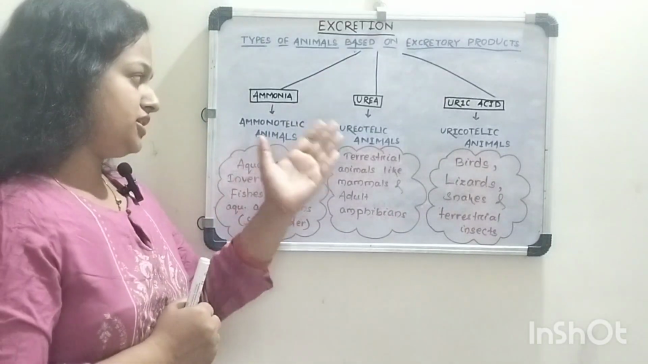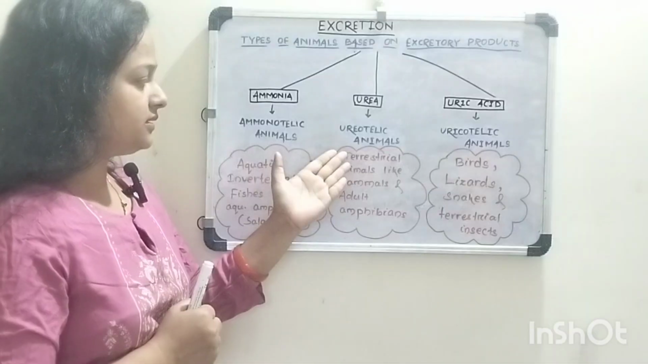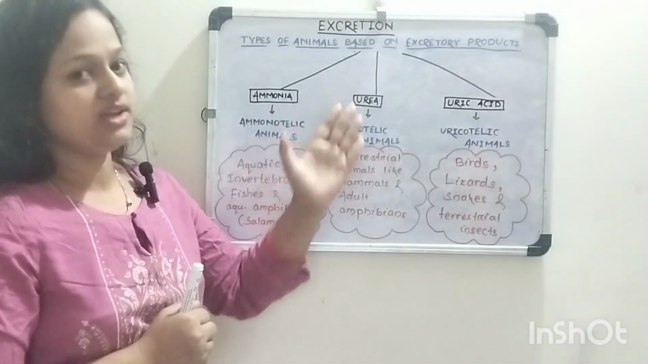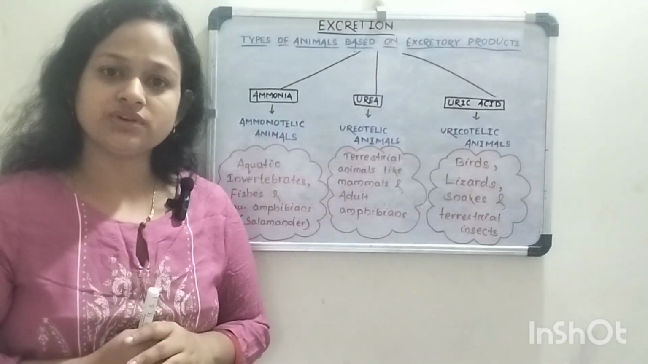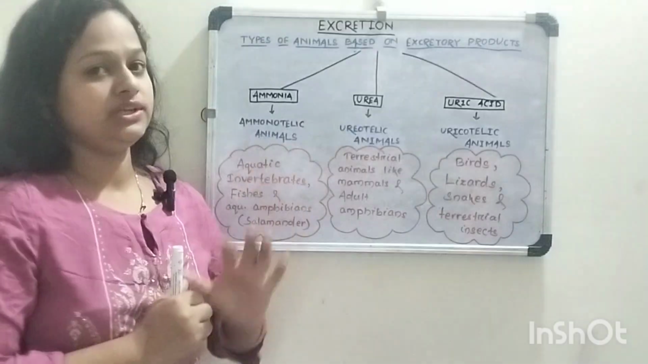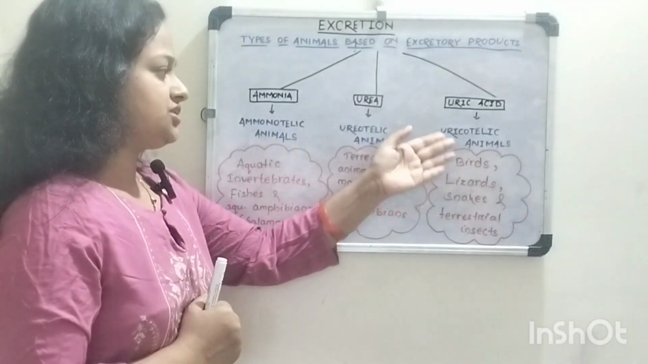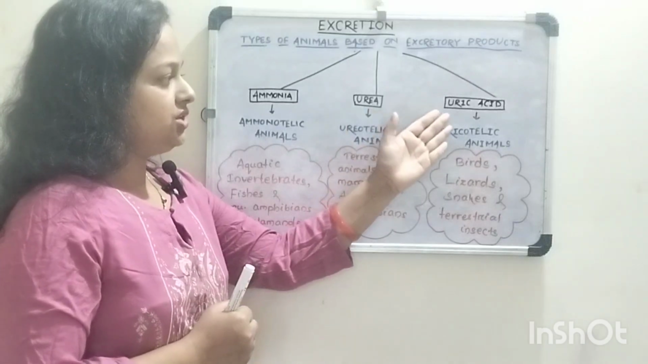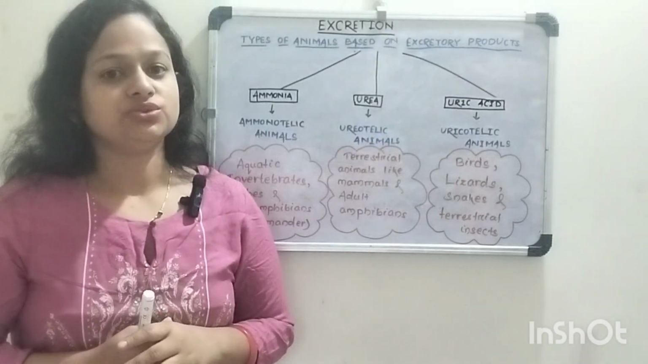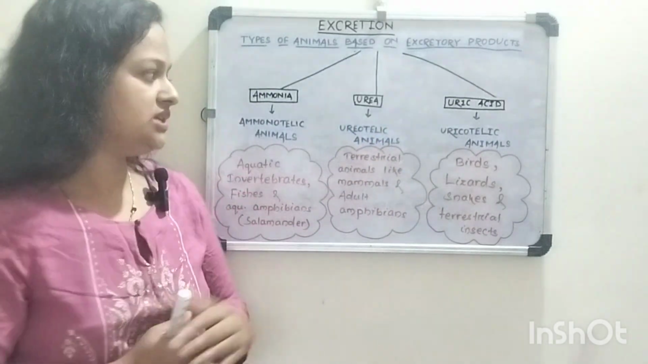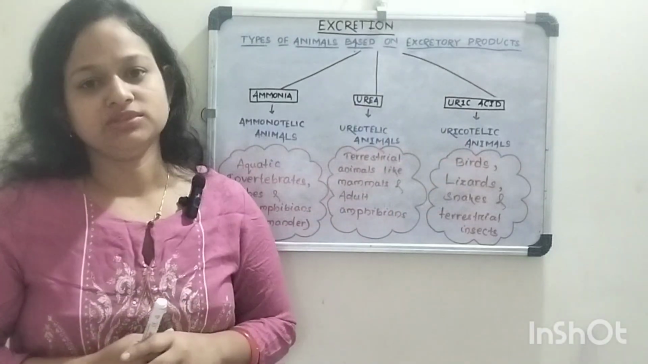And the animals that remove urea as their major nitrogenous waste product are known as ureotelic animals. Likewise, the animals that release uric acid as their nitrogenous waste product are known as uricotelic animals.